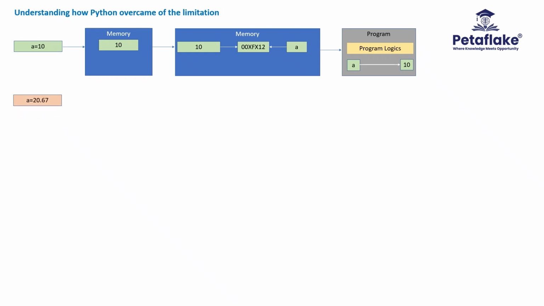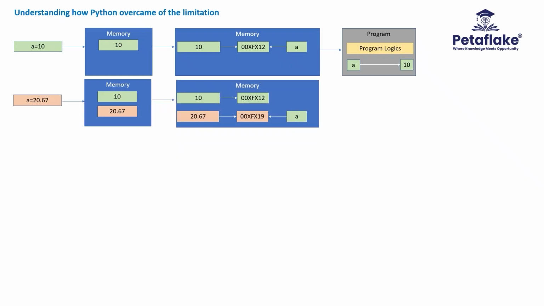In the same program, let's say we assigned a new value 20.67 to the variable a. What happens? Python automatically detects the data type of the value 20.67 as float data type. A new memory location is allocated with sufficient storage to store the value 20.67. The memory address of value 10, which was already stored in the variable a, will be deleted and the new memory address of the value 20.67 will be stored in the variable a. After storing the new memory address in the variable a, when we reference the variable a in the program, we get the value 20.67, not the previous value 10.